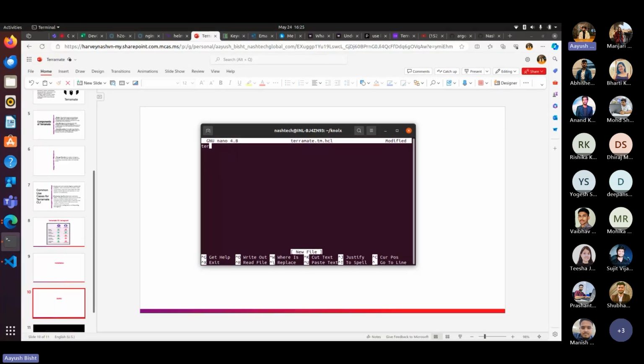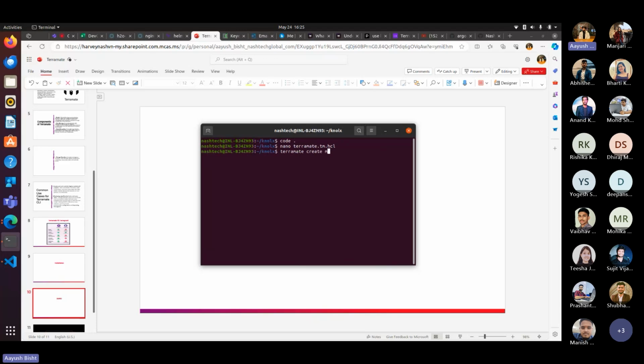Inside it, we will write the Terramate config, and then we can write the command terramate create my site. My site can be any stack name you want. So for my stack, I'm using the name my site, and as you can see, the stack is created.